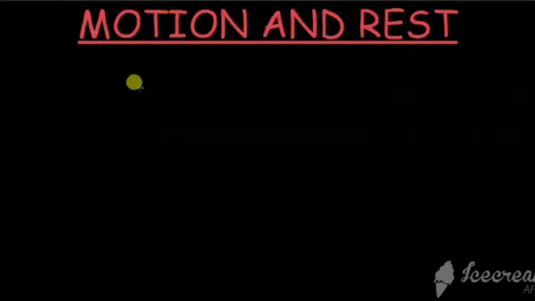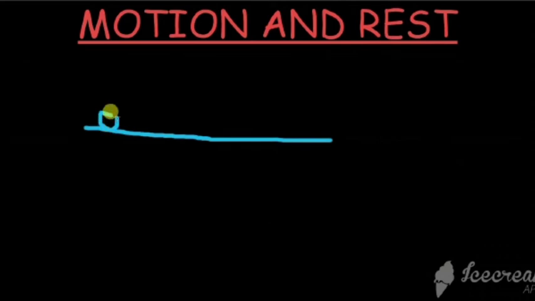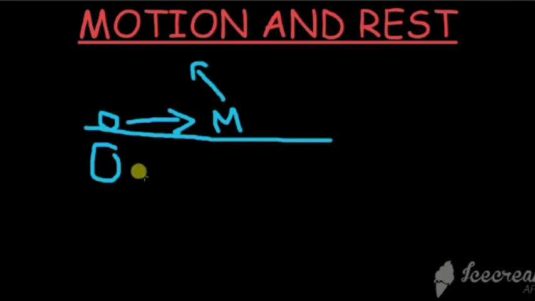I am going to tell you about motion and rest. What do motion and rest mean here? For example, this is a surface and the object is placed over here. If this object is in moving condition, that is in motion. This is the easy flow diagram that I am giving you: an object in moving condition is defined as motion, and this bigger object, which is not in moving condition, is defined as rest.